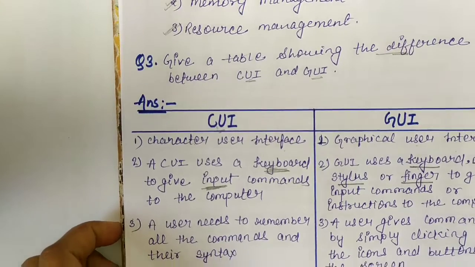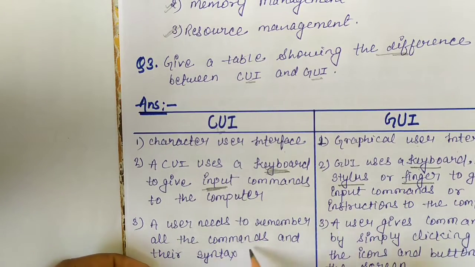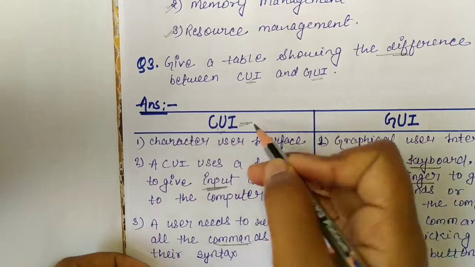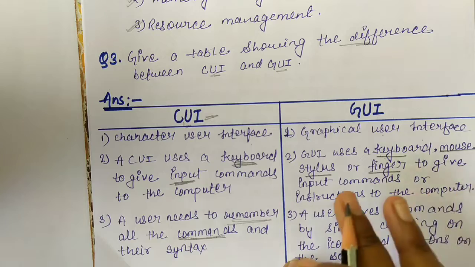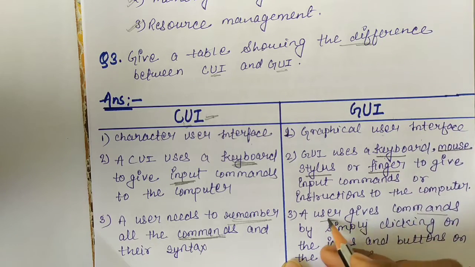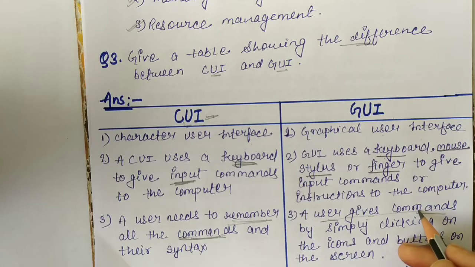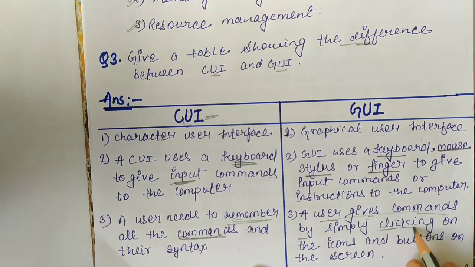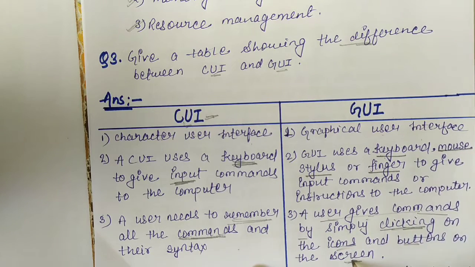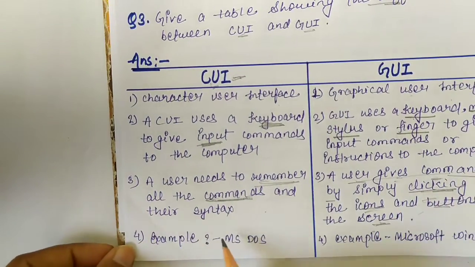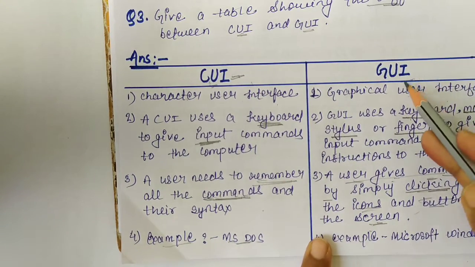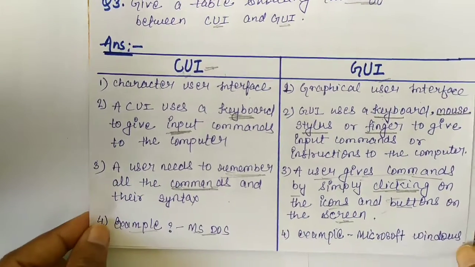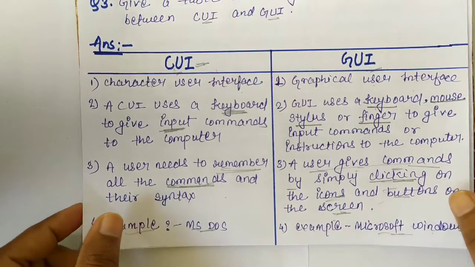Third, a user needs to remember all the commands. This is compulsory for the CUI, but in GUI there is no need to remember any command. The user gives anything he wants by simply clicking icon, button or screen. Next is the example of CUI. The example of CUI is MS-DOS, and the example of GUI is Microsoft Windows.